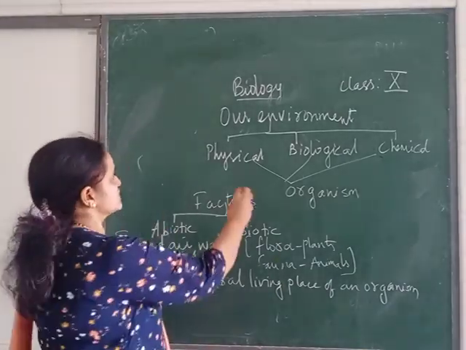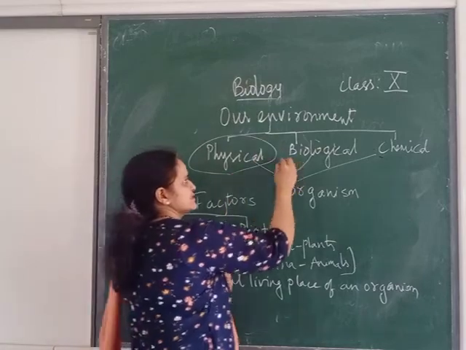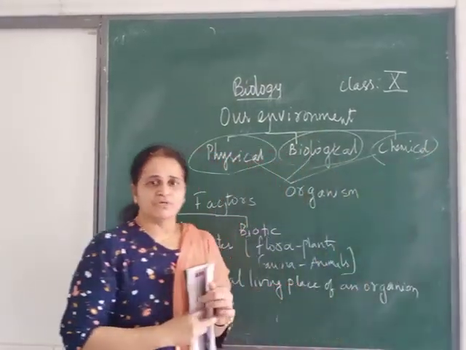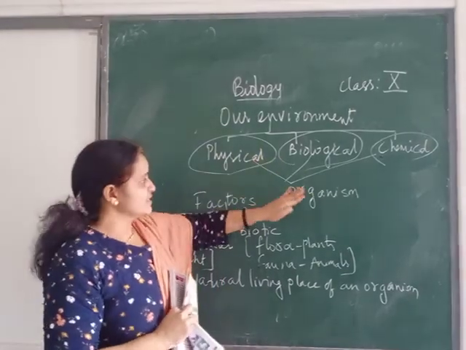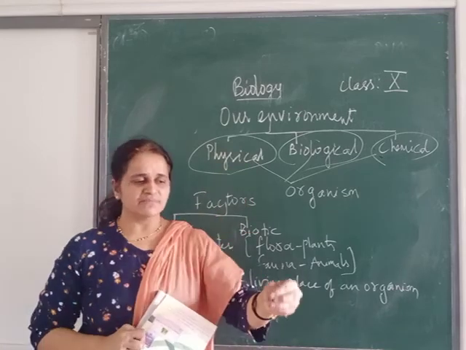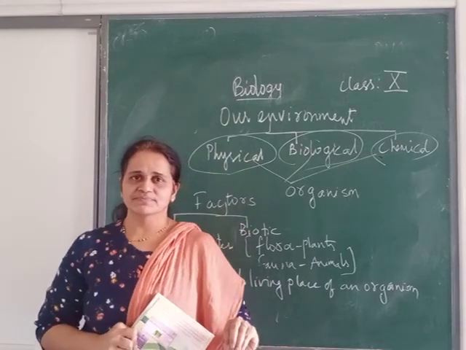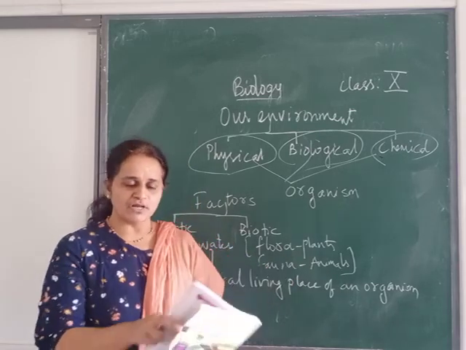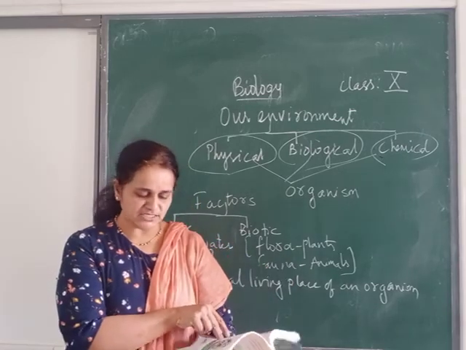That means there are certain physical factors, certain biological factors, and some chemical factors also. Together they influence the survival of the organism. Example, we will take physical. Physical means if the soil condition is good, more nutrients are there in the soil. All come on to page number 193.